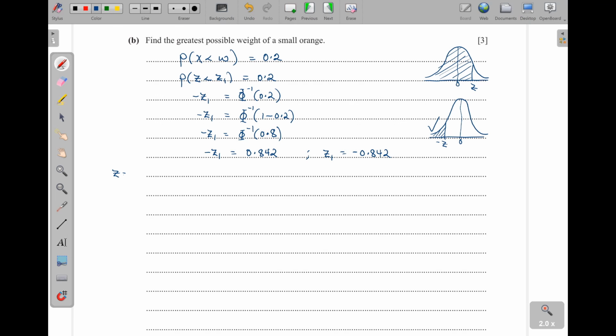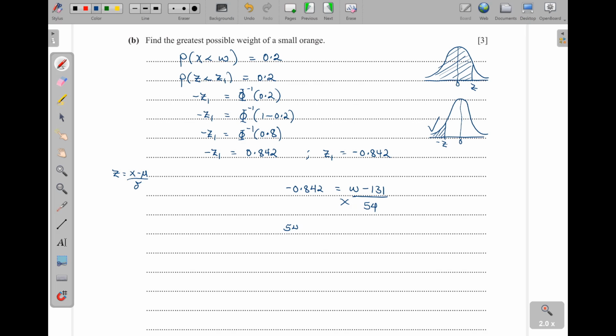Remember, Z is equal to X minus mu over the standard deviation. So we shall have this negative 0.842 then is equal to the X value, that W we are looking for, minus the mean. Mean was given as 131. Standard deviation was given as 54. Then we make W the subject of the formula.